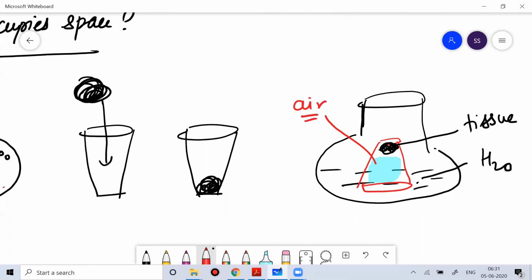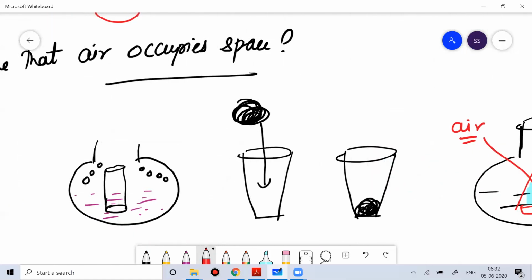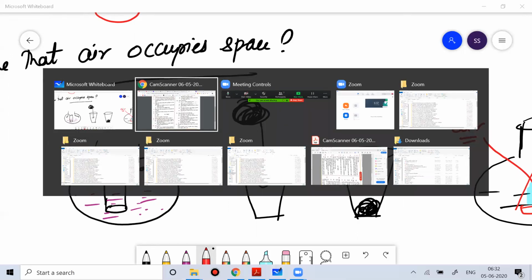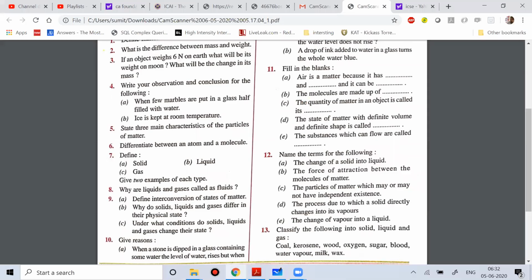So this shows that air is a state of matter, and it has mass, which I proved through the balloon experiment, and it also occupies space. So you can prove it this way. This again can be an important parameter to look into from your end.